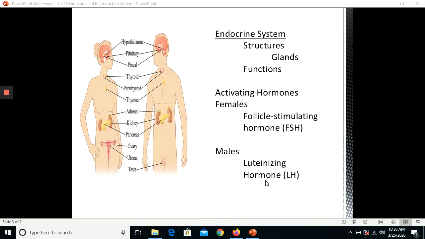Okay, now we're going to go through the rest of the glands and talk about what each of them does. So first, the pineal gland is a gland that secretes melatonin, which regulates sleep cycles and is thought to affect the onset of puberty. We have the thyroid gland, which produces hormones that regulate metabolism, body heat, and bone growth. The parathyroid gland produces a hormone that regulates the body's calcium and phosphorus balance. We talked about the pituitary gland, which regulates and controls activities of all other endocrine glands. With the thymus gland, which regulates the development of the immune system.